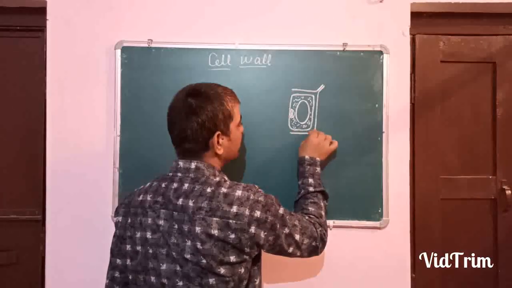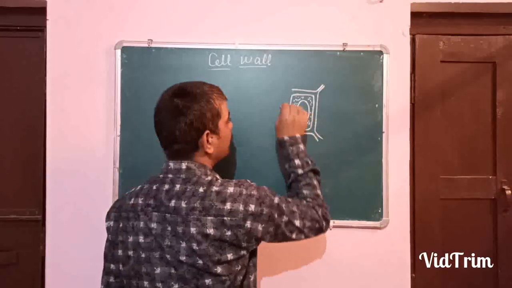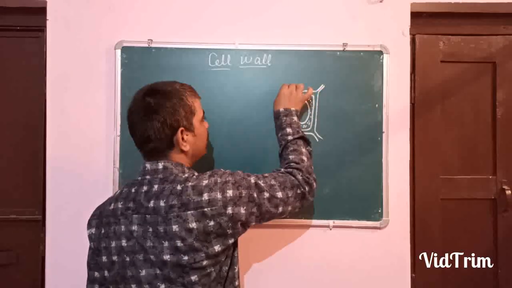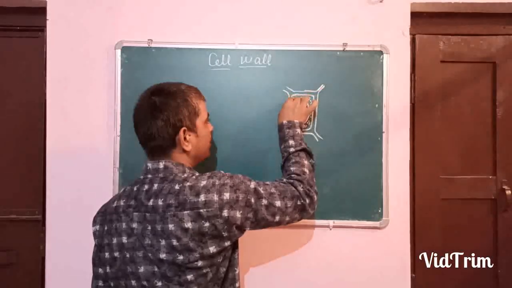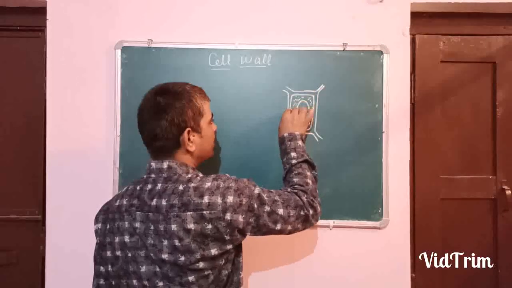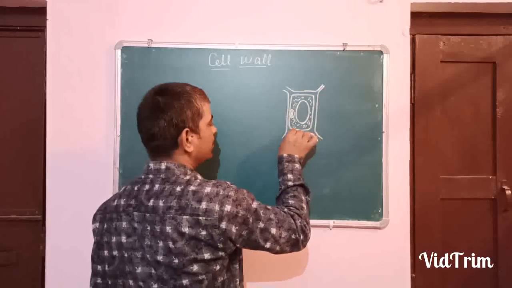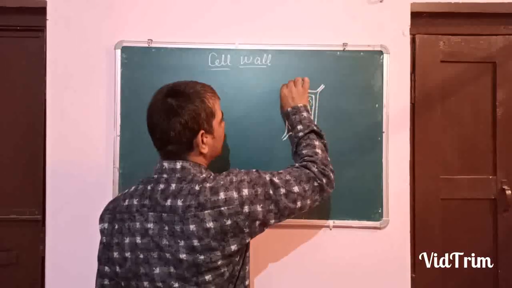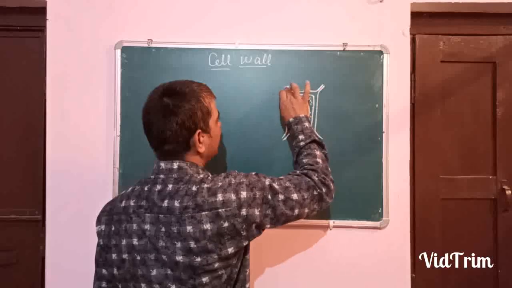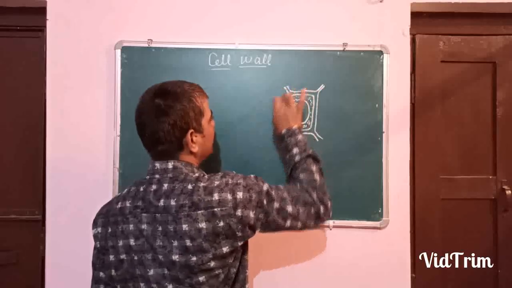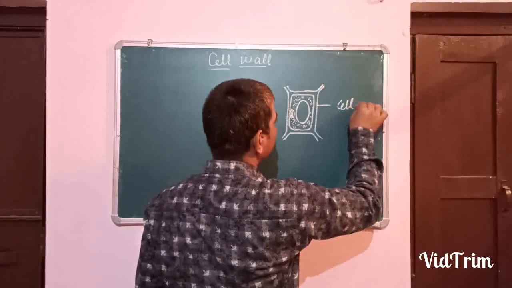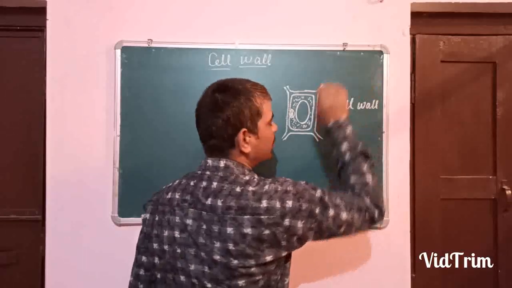I am drawing the cell wall here, in this way. Okay? Look here. This is the cell wall, the outermost layer.